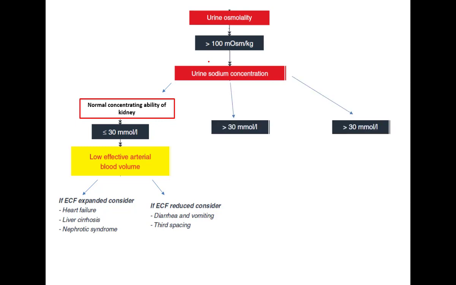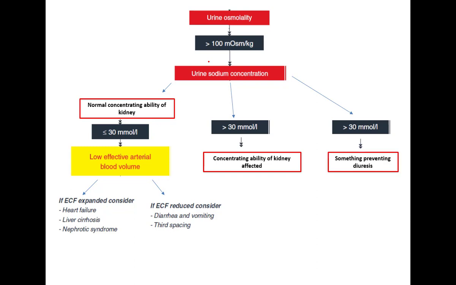Now if the urine sodium is more than 30, it might be a condition where the concentrating ability of the kidney is affected, or something is preventing the diuresis. The concentrating ability of the kidney is affected in kidney disease, or if we are giving diuretics to the patient.